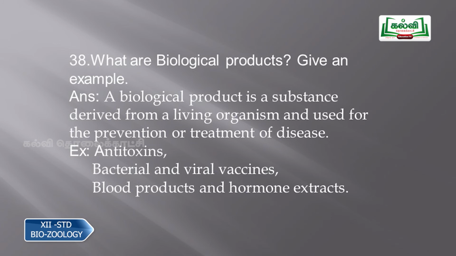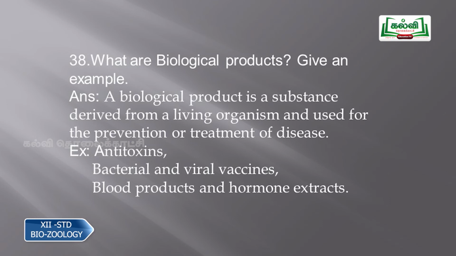Question number 38. What are biological products? Give an example. The answer is, a biological product is a substance derived from a living organism and used for the prevention or treatment of disease. In a biological product, we are using a living organism, and from that we are extracting the substances which can prevent or treat the disease.